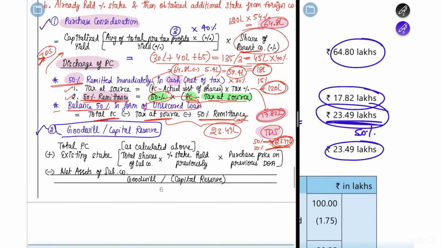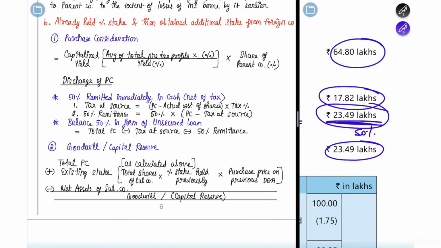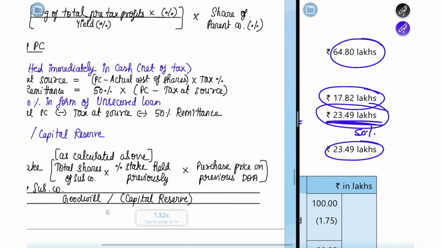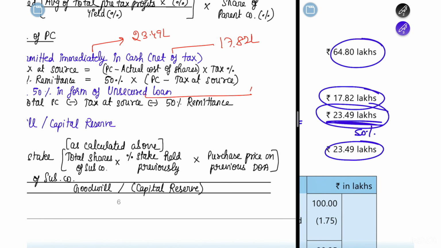So this was all about your purchase consideration. I hope this is completely clear to you. How much was the purchase consideration? Purchase consideration was 64.8 lakh. The 50% you are going to remit in cash is 23.49 lakh, in which a tax of 17.82 lakh you have already deducted, and the remaining unsecured loan is also 23.49 lakh. I hope you understood the calculation.